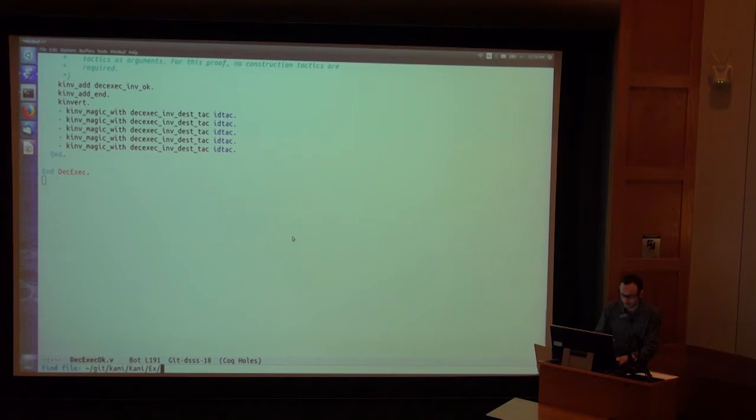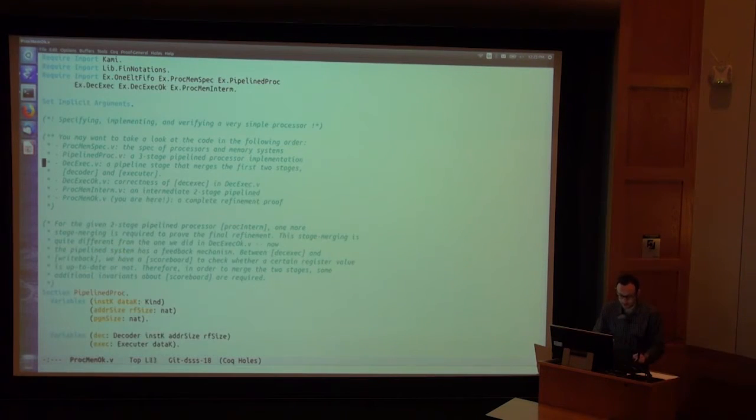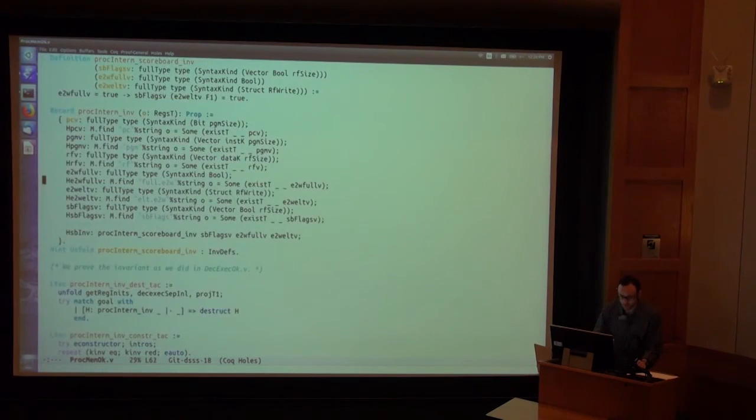And then finally, what was the name of that last file? procmemok will show the second state merging. I don't think it'll be too surprising at this point. Here's the invariant for this one. A whole bunch of registers are around, but just one simple property.